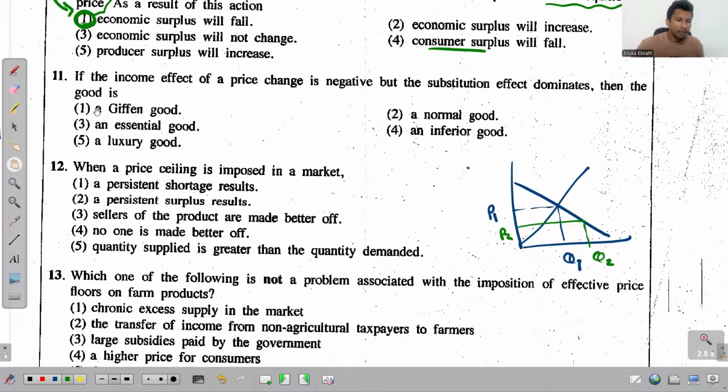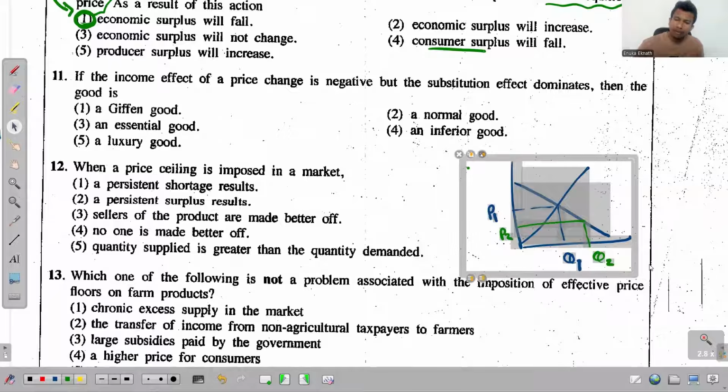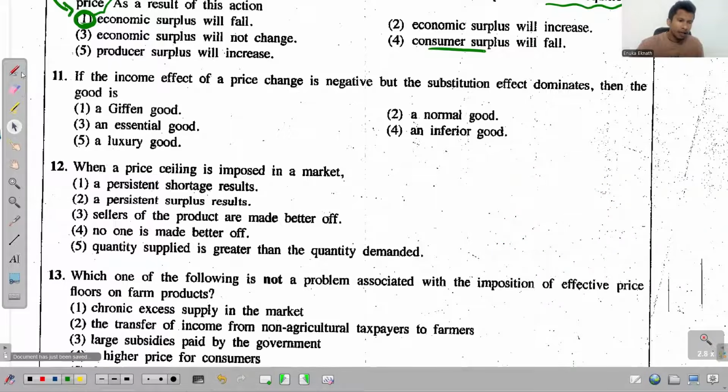Okay, look at this 11th one. In the 11th one, what does it say? It says if the income effect of a price change is negative, but the substitution effect dominates, then the good is... Okay, so this is the thing. I think we discussed this in the 2019 paper or 2018 paper as well. I mean something similar to this, not this exact same thing. But if the income effect is negative, what does that mean?